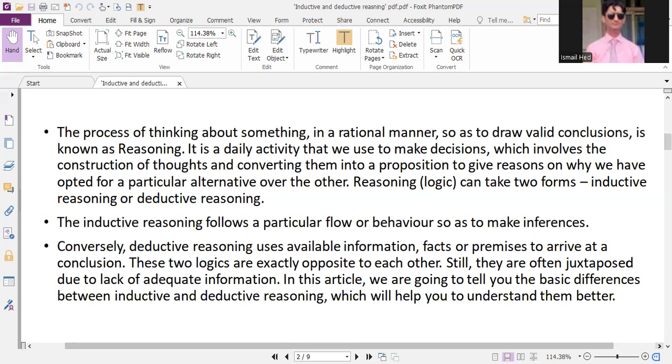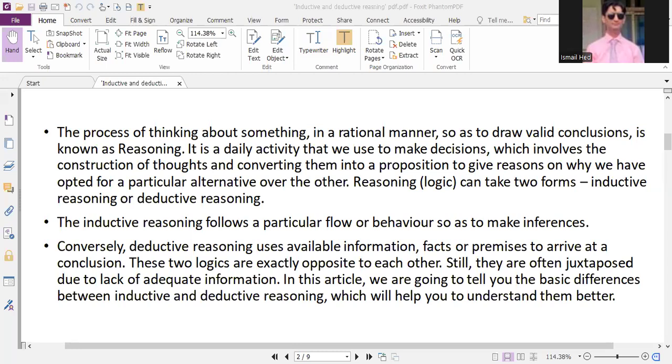These two logics are exactly opposite to each other, and they help us reach some kind of conclusion, premise, or conjecture that we draw from the available data. So both these types of reasoning or logic are juxtaposed, or opposite to each other, as far as the process of information extraction is concerned.